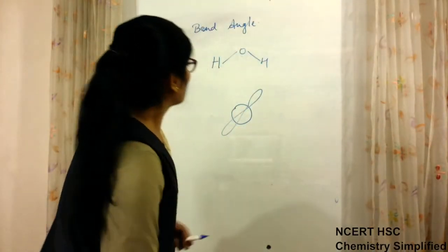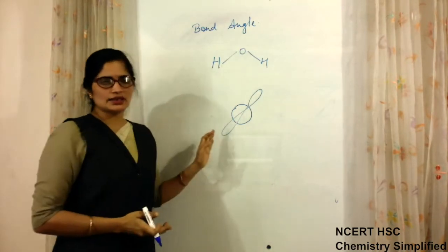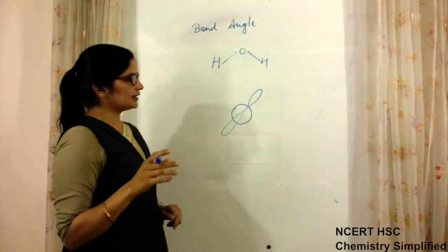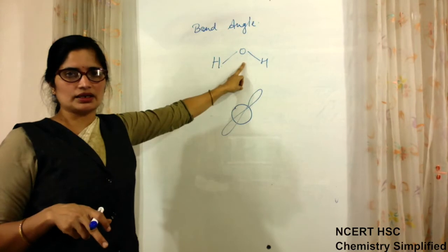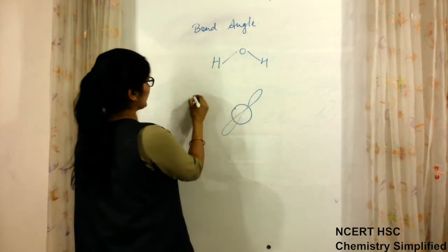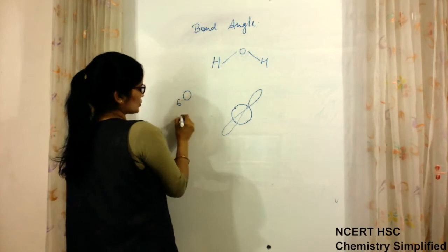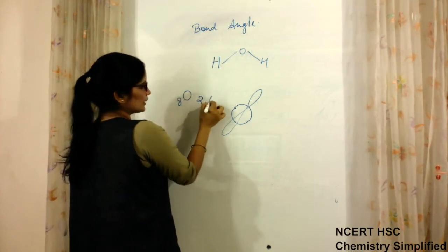Now, when bond between O and H is formed, then what happens? We know that when H and O are forming bond, oxygen is having which orbital vacant? Oxygen has orbital vacant according to its configuration. Oxygen atomic number is 8, distribution 2 and 6.